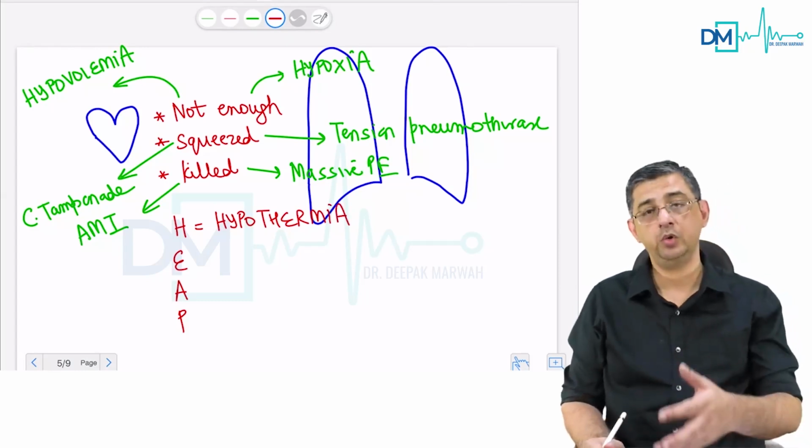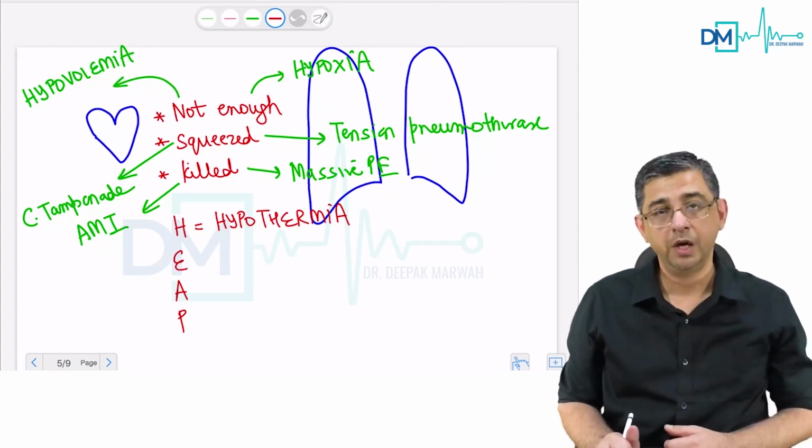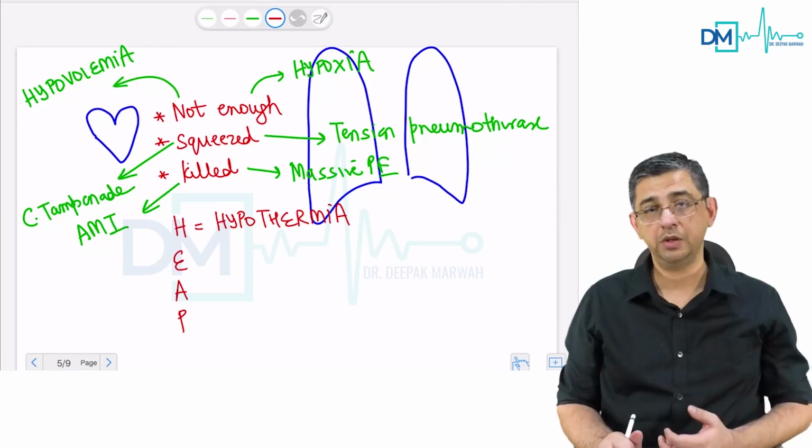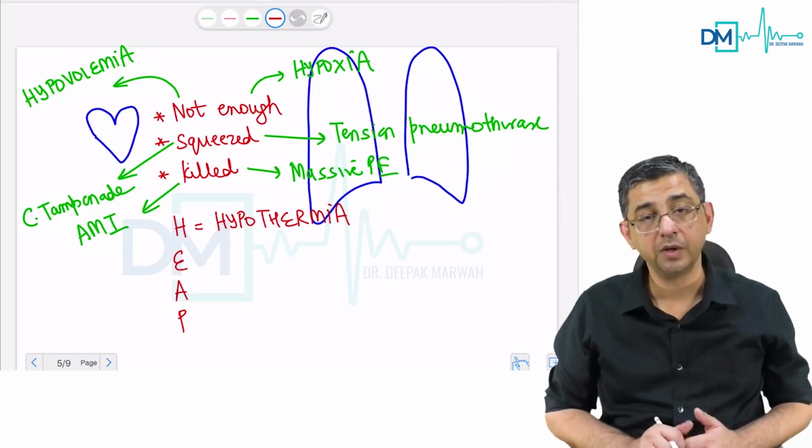I mean, touching the patient, you know that he's icy cold, or the history is like a soldier was airlifted from Siachen Glacier, brought to base hospital Chandigarh, where you were posted. So hypothermia is easy to pick up, core temperature less than 35.